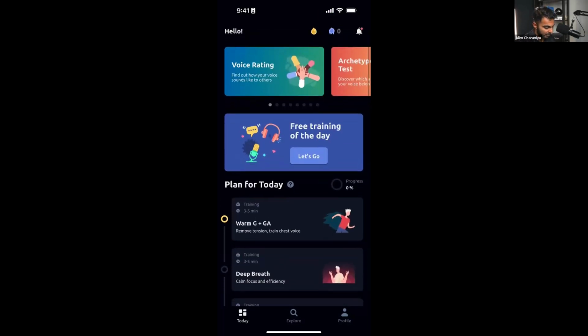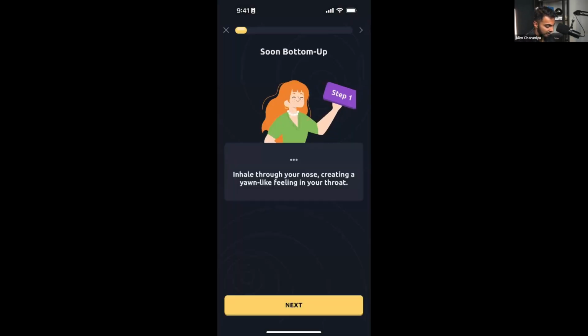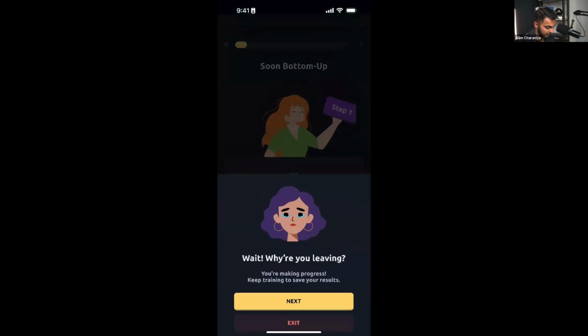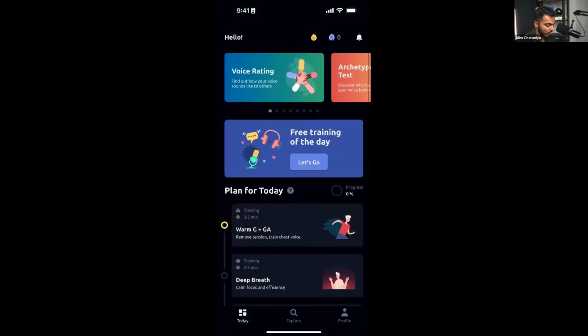So look, it says free training of the day. Let's go. I accidentally clicked on it. Let me back out. I don't really want to click on it yet. So right here in the middle, it says free training of the day. But if you look at my video real quick, when I hold my phone, my thumb is closest to this free training of the day. And they do that intentionally because they want you to click on that first.